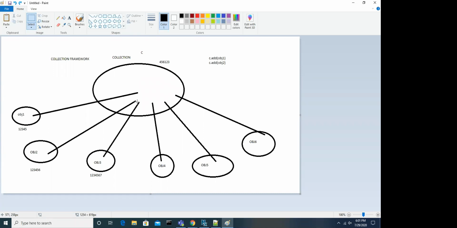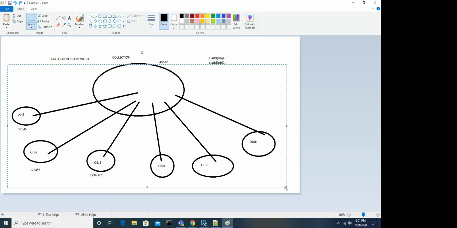You have a collection of addresses in such a way. The collection object is nothing but something which can refer to multiple objects. You can add n number of objects, you can remove n number of objects. Throughout the collection framework it works like this only. We have a lot of classes and interfaces, but any collection behavior is the same.